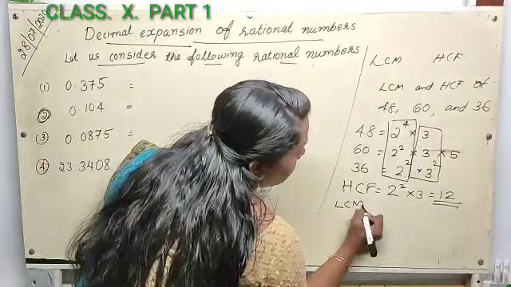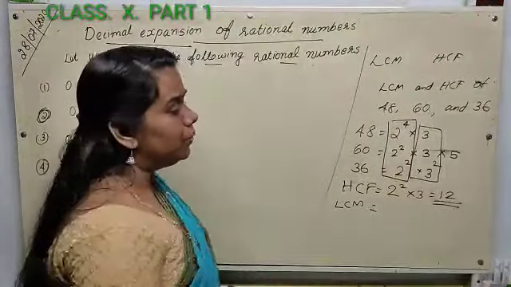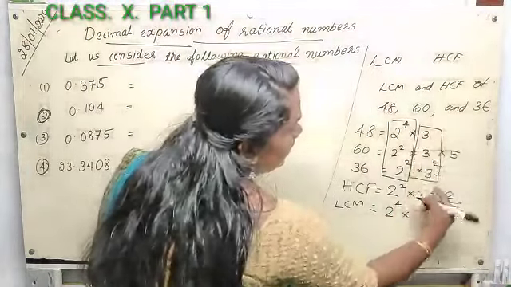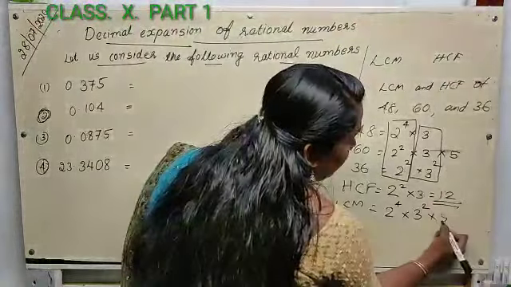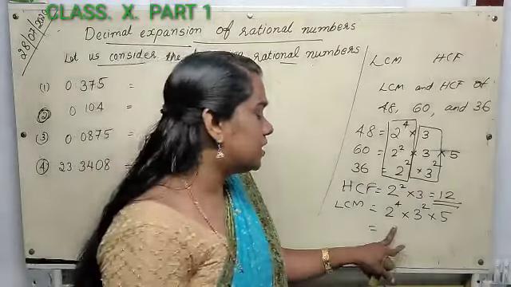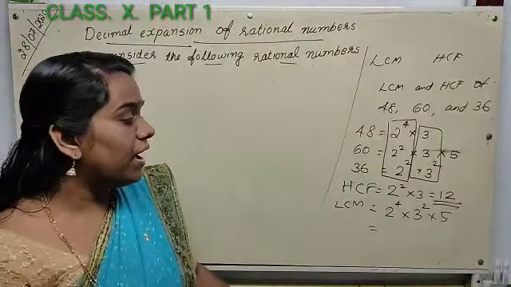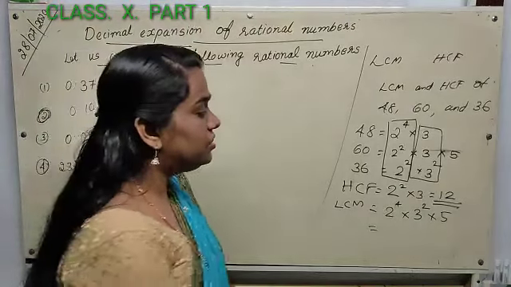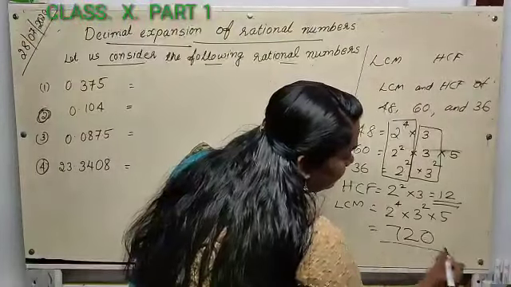When you find the LCM, you have to consider the group of 2. You take the highest power, 2 raised to 4. Here the highest power of 3 is 3 square, and 5 is left, which you also have to take. Then you will get the answer. 2 raised to 4 is 16, 16 into 5 is 80, 80 into 3 square, 80 into 9, the answer will be 720.